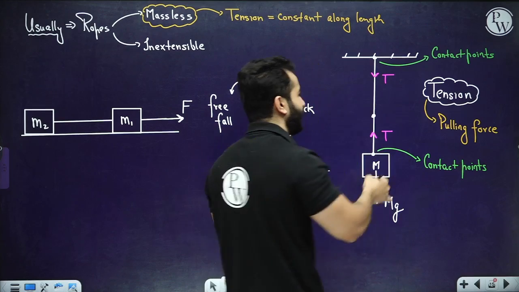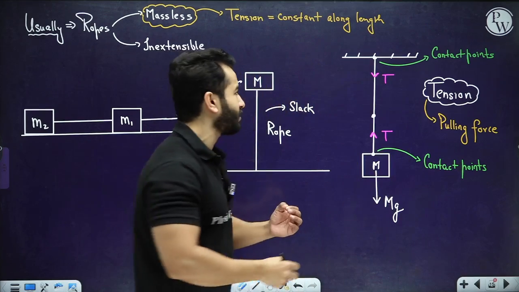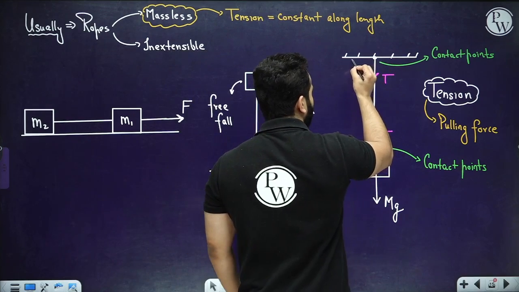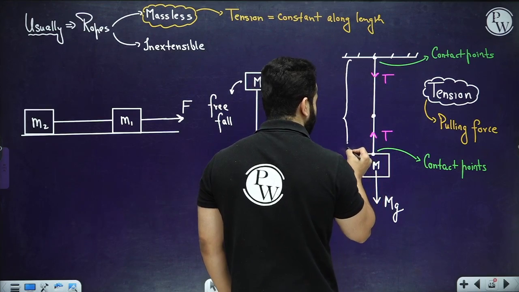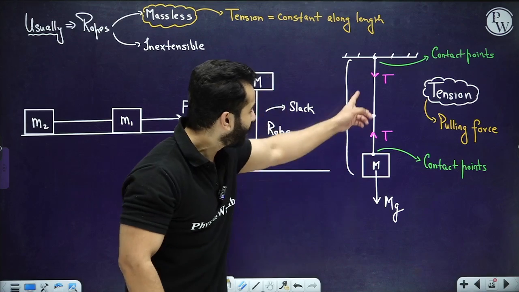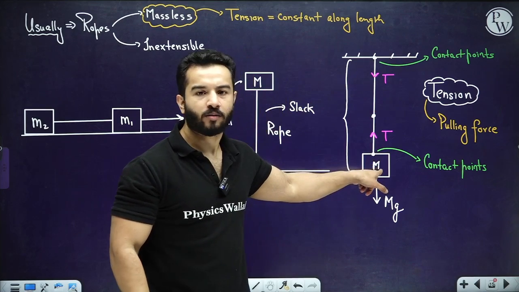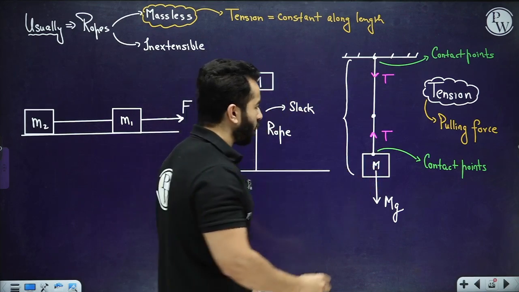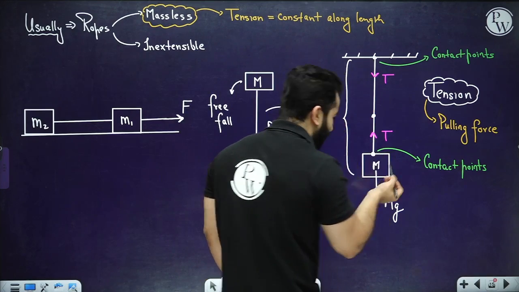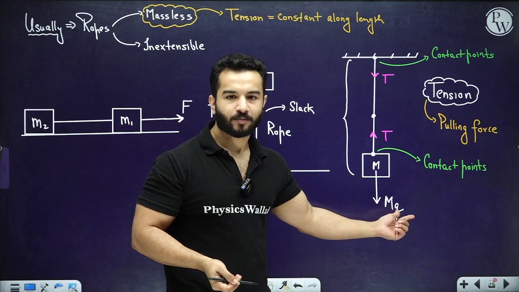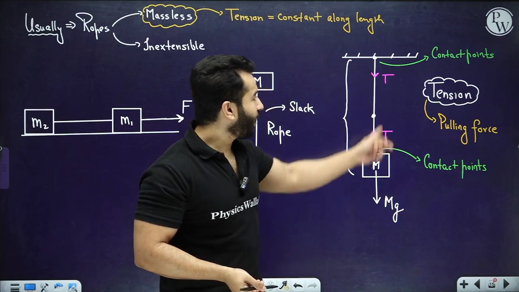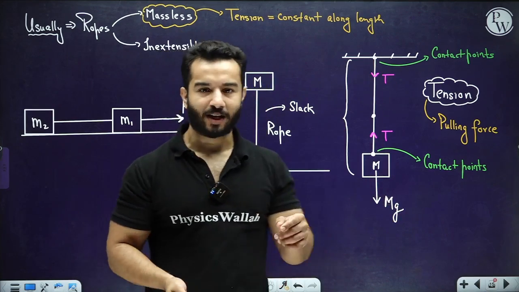Well, if you are saying that the rope has got some mass, then this point has to actually take the weight of this entire rope and the block, right? But if you are going to talk about this point, it only has to hold this mg. So the tension will be different if you are not going to assume that the rope is massless.